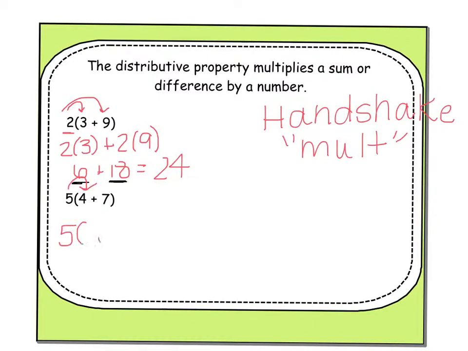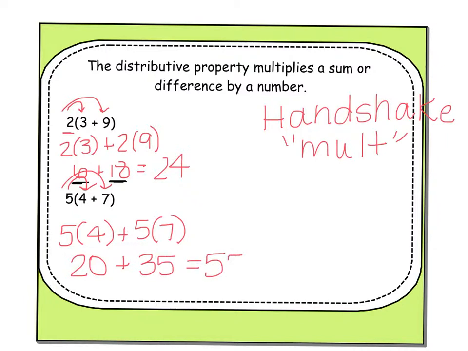So first the 5 is going to shake hands with the 4, plus, because there's a plus sign, now the 5 is going to shake hands with the 7. So 5 times 4 would give me 20, plus 5 times 7 would give me 35. If I added the two together, I get 55.